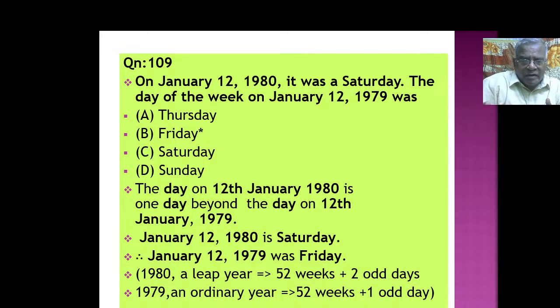You have got the point? So January 12, 1979 should be Friday. Why? 1980 a leap year, 52 weeks and 2 odd days. 1979 an ordinary year, 52 weeks and 1 odd day. And because of that, you must reduce 1 day. If you reduce 1 day, then it becomes a Friday. I hope you understand this. Very nice problem, not very difficult.